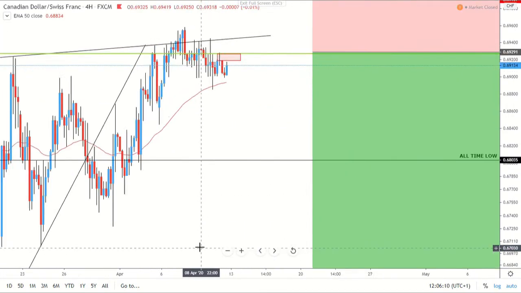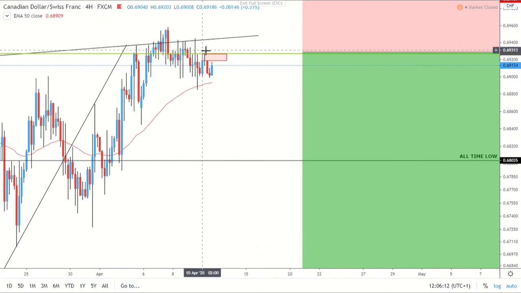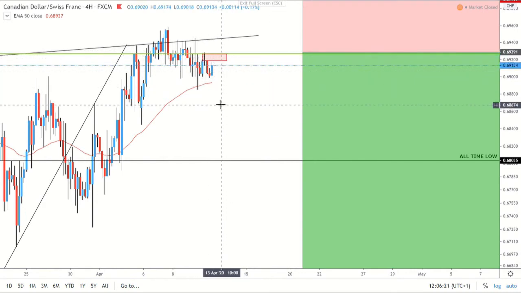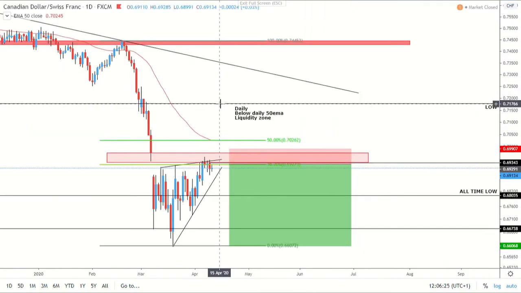However, when we zoom in, we can just see obviously rejecting that top of the channel, we've got that sort of evening star formation, that liquidity formed by the spinning top, and the price didn't come into play again, so potentially it's rolling over now back to the downside, and of course going with my short idea. So that's one of the main ones for the watch list.